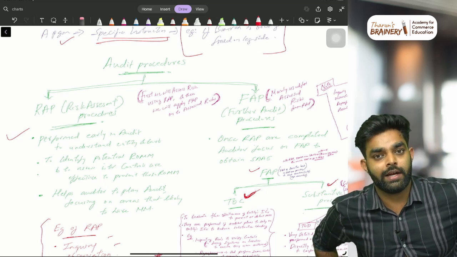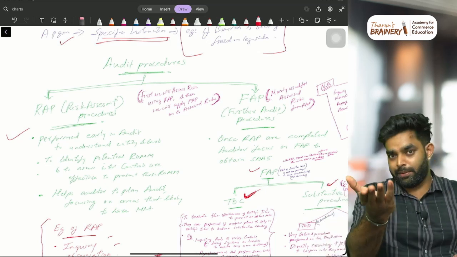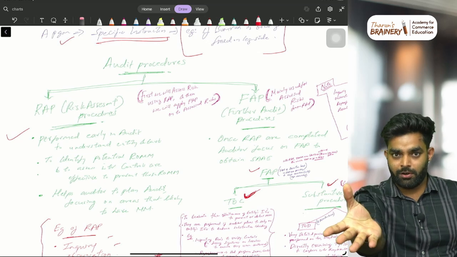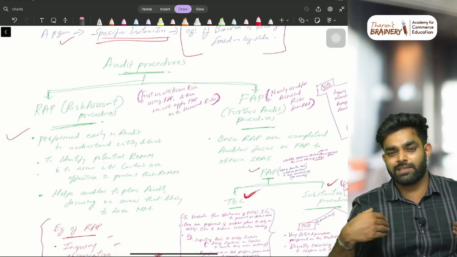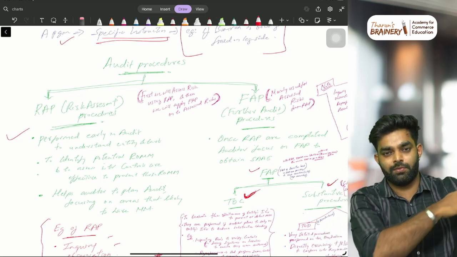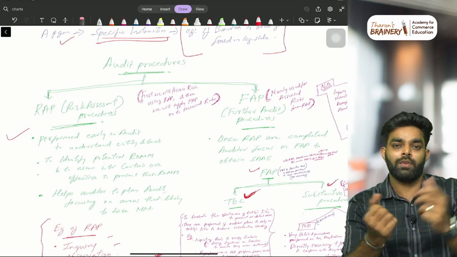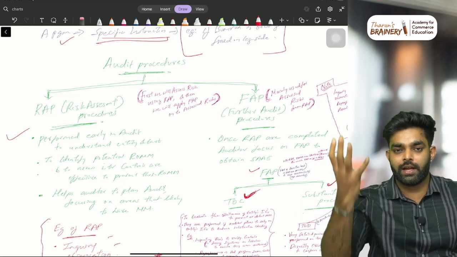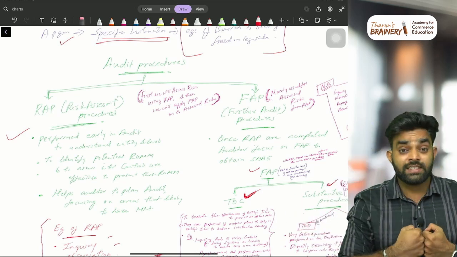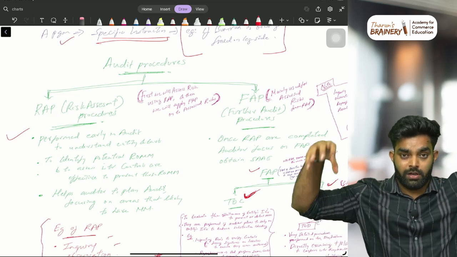Have you understood that? Maybe 90% have understood, 10% have not. If you know all these things, just forgive me, I'm speaking for others also. There may be something that you may not know, so just get the conceptual clarity done. So next is risk assessment procedure and further audit procedure.